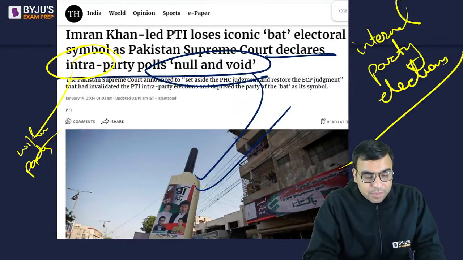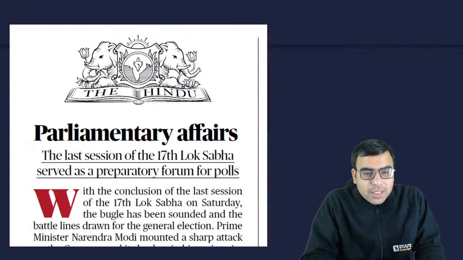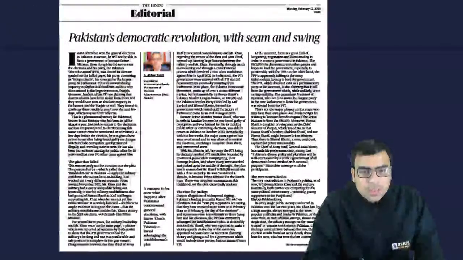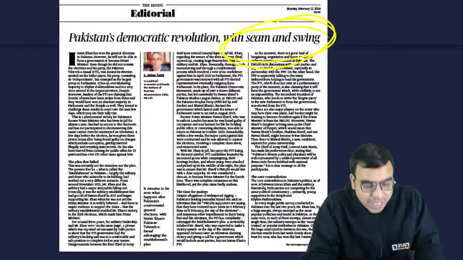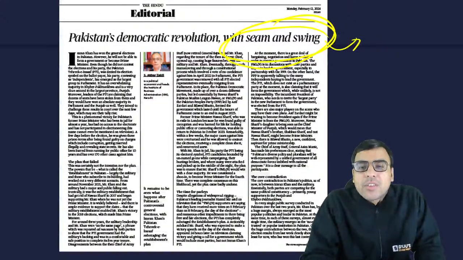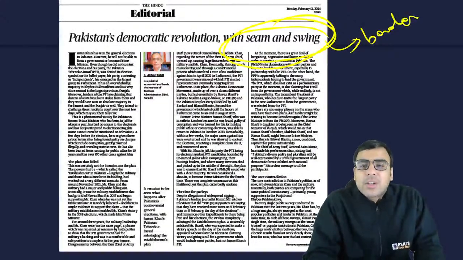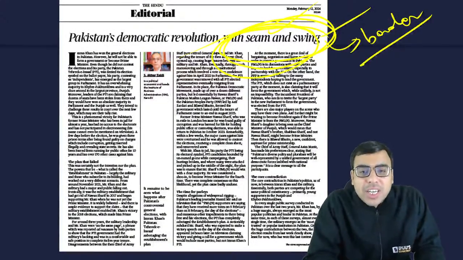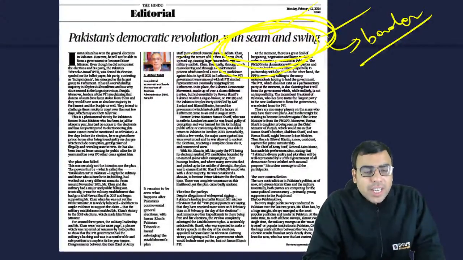Okay, है ना? Okay, yes. And बस Seam and Swing इसीलिए नाम लगा. Yes, Subhraj Dwivedi, you are right, because he was a bowler, very famous bowler, and he used to swing the ball. So that's why the author has used this word Seam and Swing. ठीक है? So just have an idea.